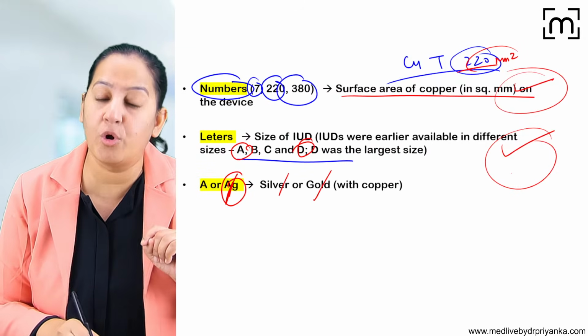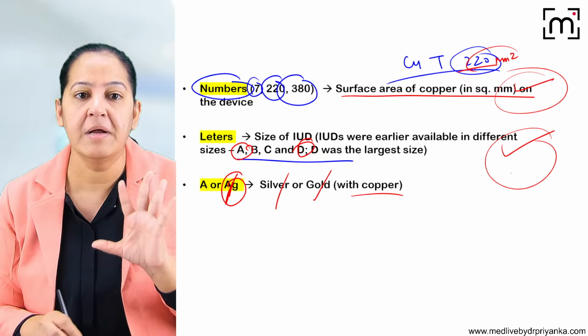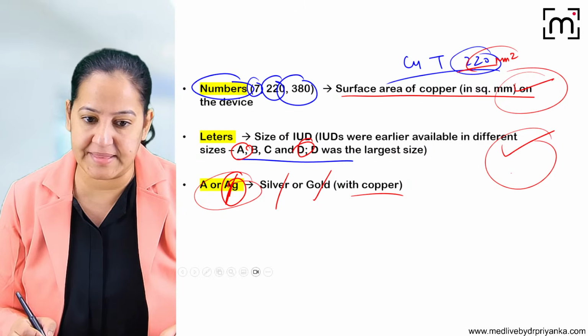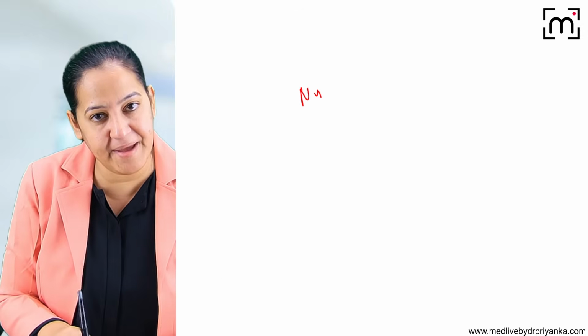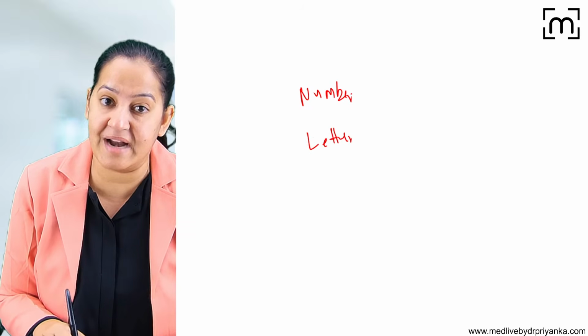So it can contain gold or silver along with the copper, a little bit of gold and silver along with copper. So AG or AU is mentioned on that. Okay, so either the numbers are mentioned, so what do the numbers represent? Or the letters are present, what do the letters represent?